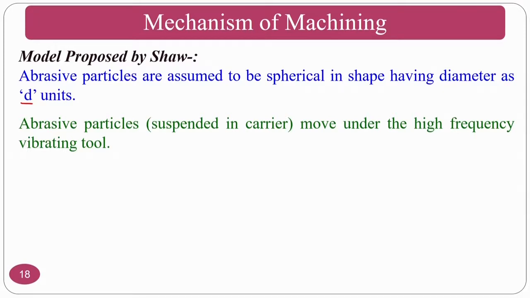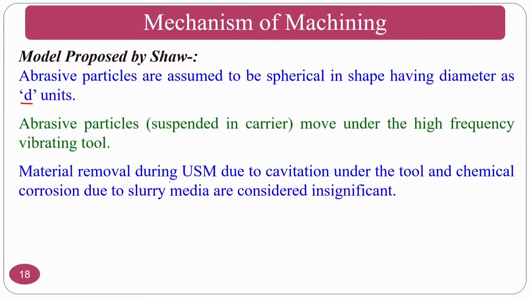Practically it is not so, but for the simplification of the model we assume that all the particles reach beneath the tool, where the kinetic energy is transferred from the tool to the abrasive particle.